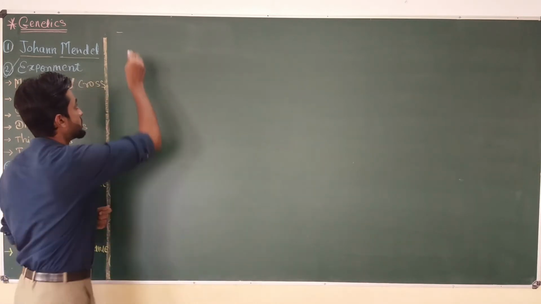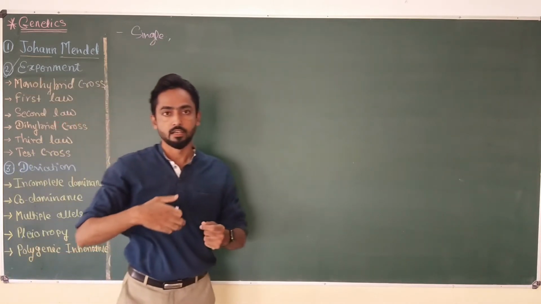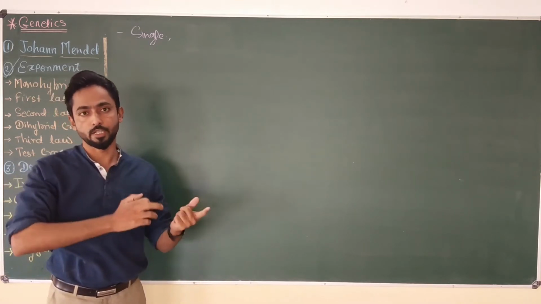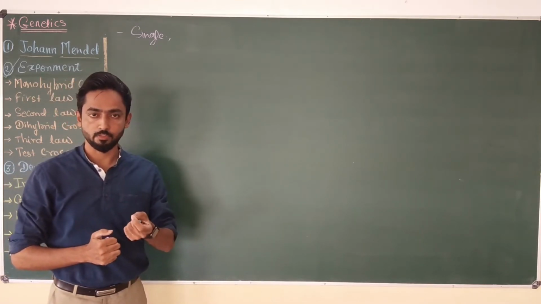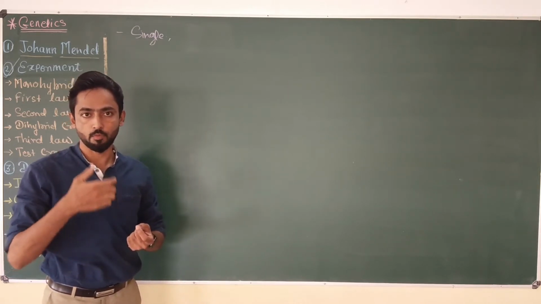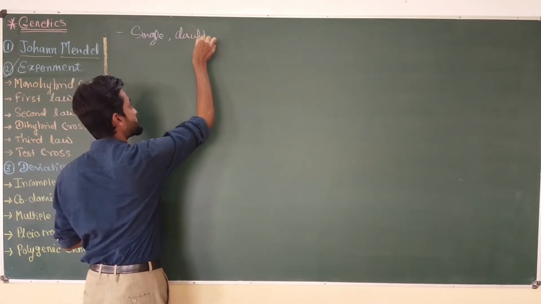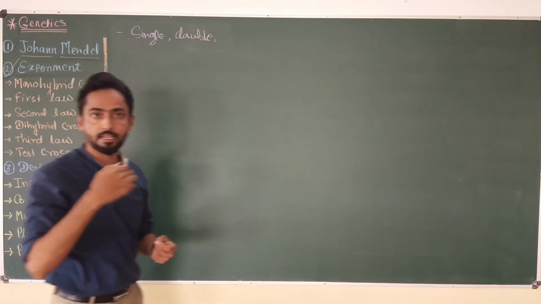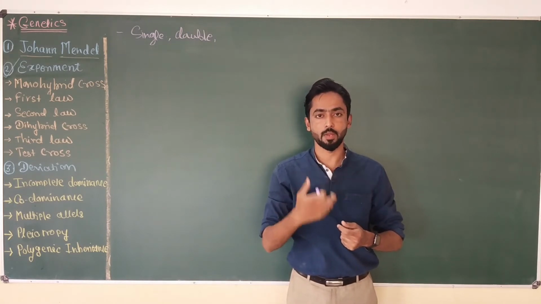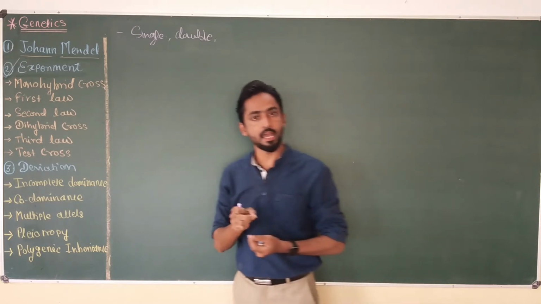Initially, Mendel started with a single character at a time, and he studied the exact transmission pattern of a single character from parent to progeny. Now we know that this kind of experiment which Mendel performed is called a monohybrid cross. Then after getting success in monohybrid cross, he shifted to double characters. That means he considered 2 characters at a time, and he studied the inheritance pattern of 2 characters from one generation to the next generation, which we call a dihybrid cross.